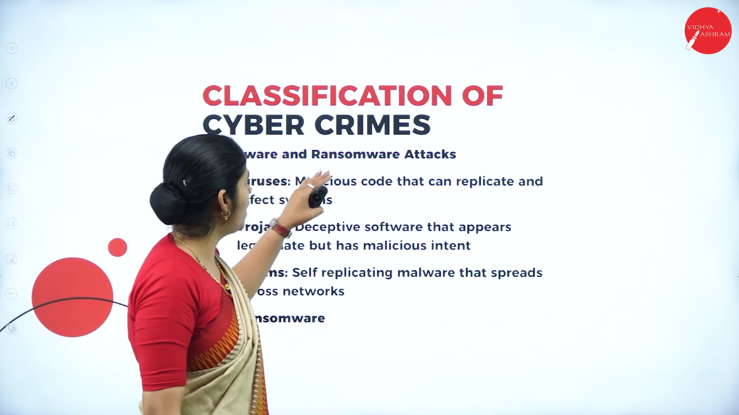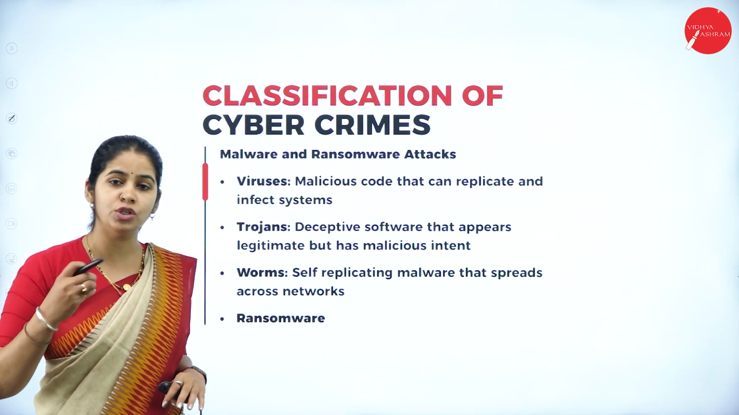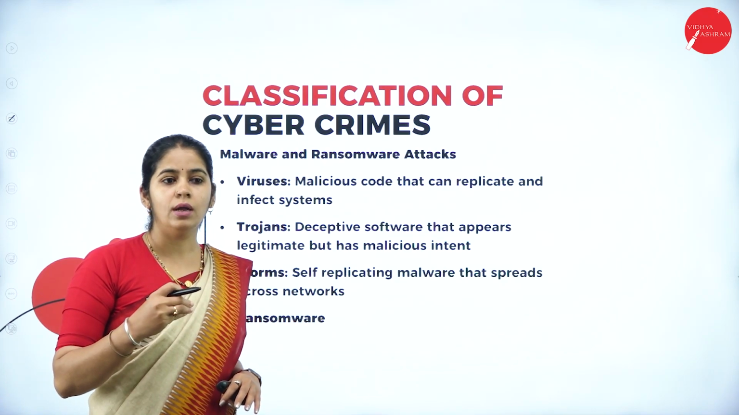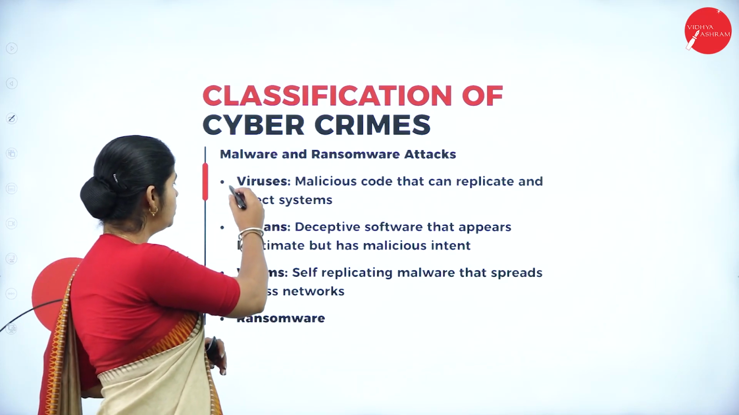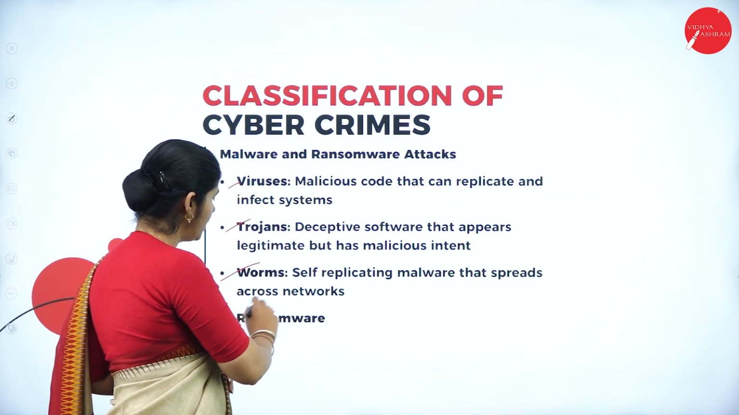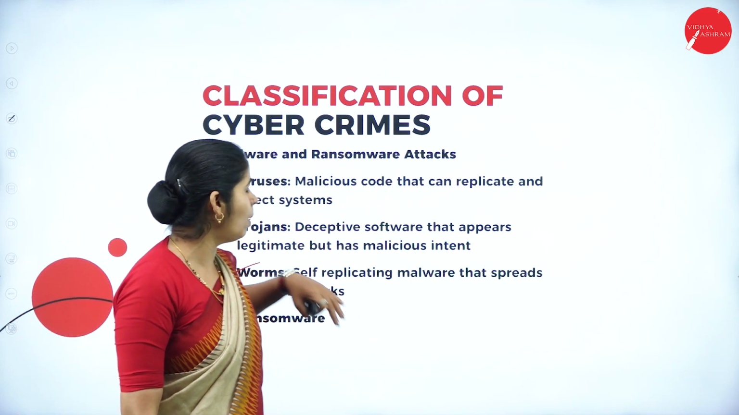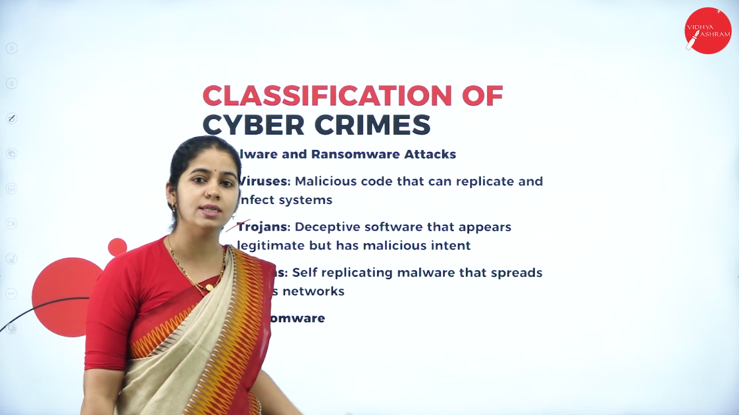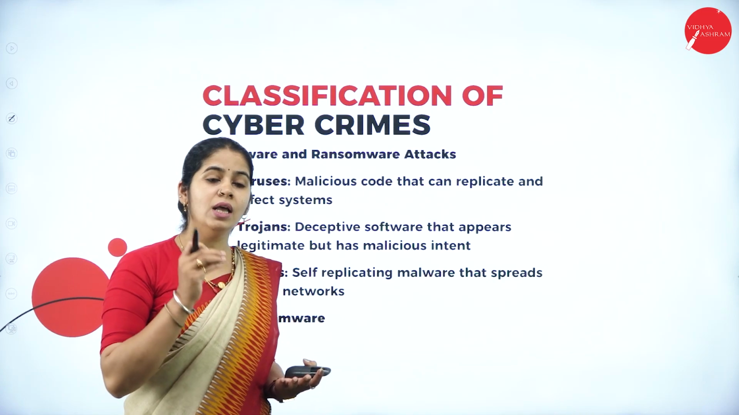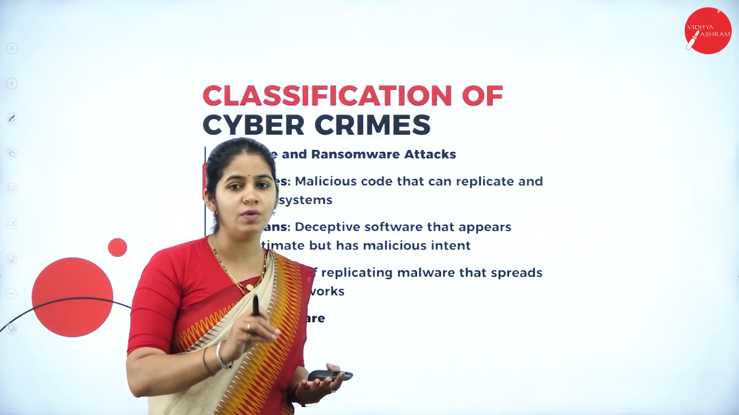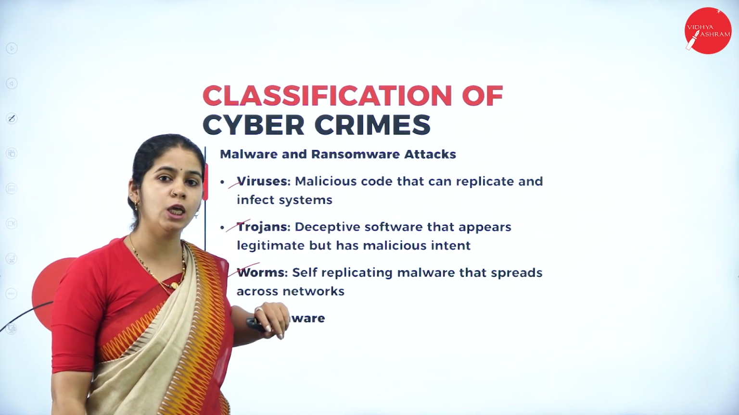Okay, then ransomware and malware attacks. What do you mean by malware? Malicious software which causes some leakage of data. These malwares and ransomware include viruses, trojans, worms, and then ransomware. What is a virus? Malicious code that can replicate and infect the system. Once you have a virus in your system, it replicates itself and your system will be infected, so that the attacker can make use of it.